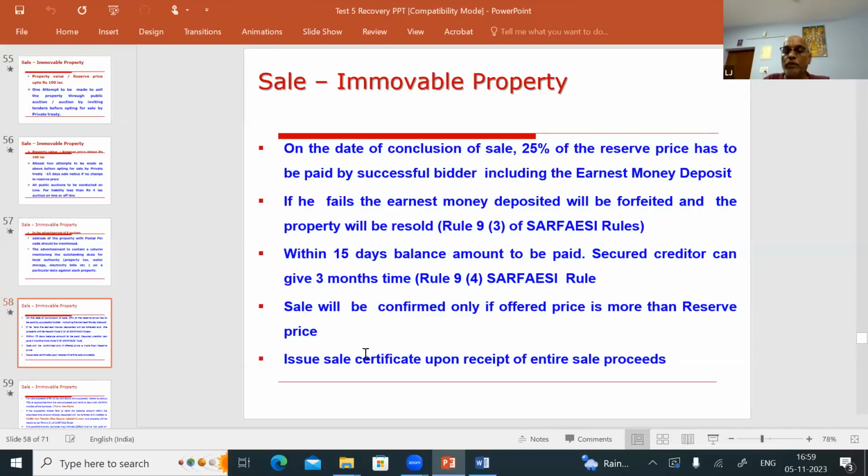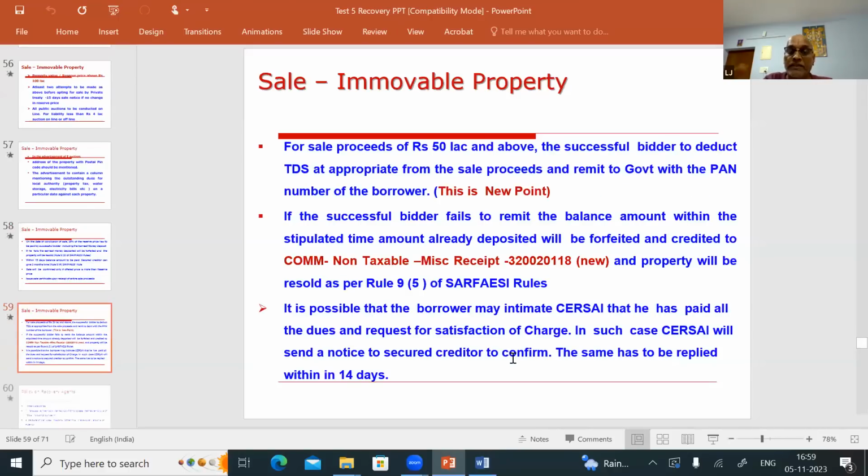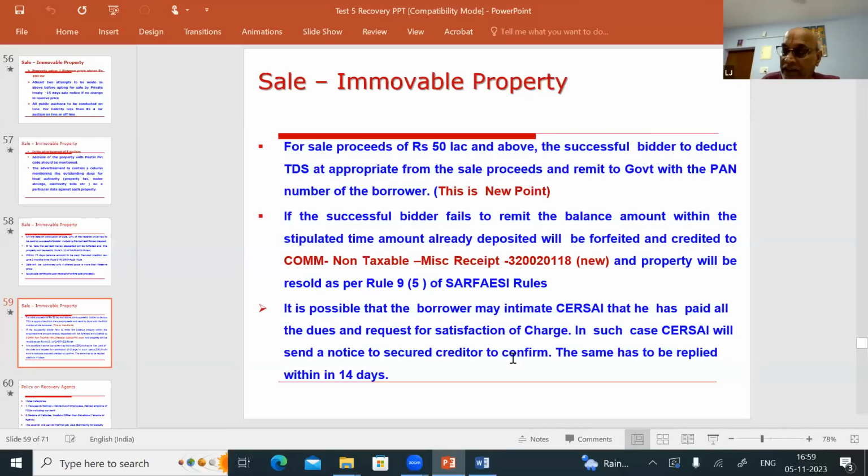Okay, sale is confirmed only if the price offered is more than the reserve price. Okay, issue sale confirmation receipt on the entire sale process. This is a new thing which has come in this year's recovery policy. So if the sale proceeds are 50 lakhs and above, let us assume Canara Bank has sold a property for 100 lakhs. So how much sale proceeds are you going to get? 100 lakhs. If the sale proceeds are 50 lakhs and above, appropriate TDS has to be deducted and it has to be remitted to the government under the PAN number of the borrower, either by the successful bidder or by you. So 100 lakhs, you sold the property.